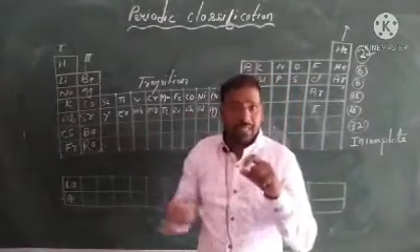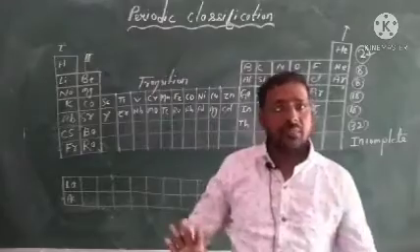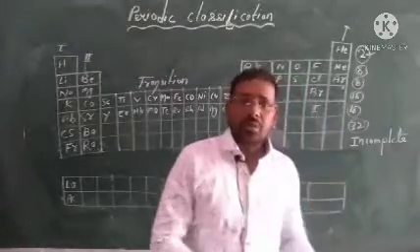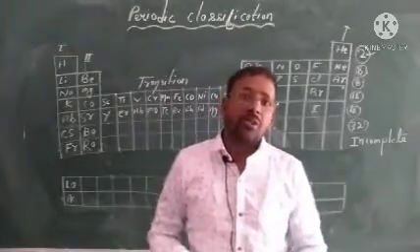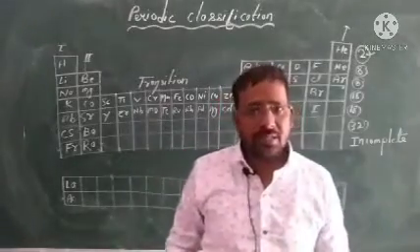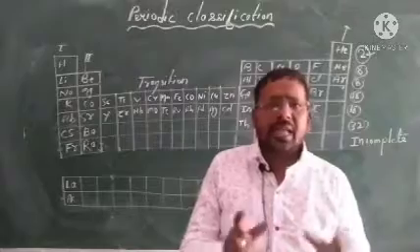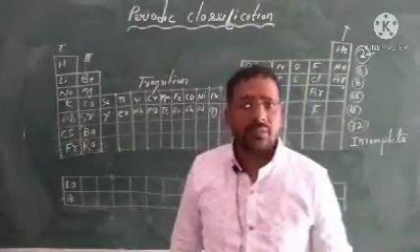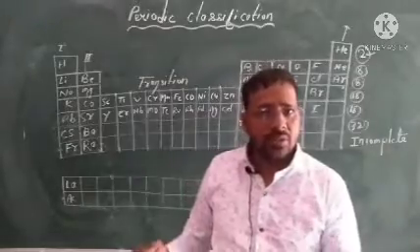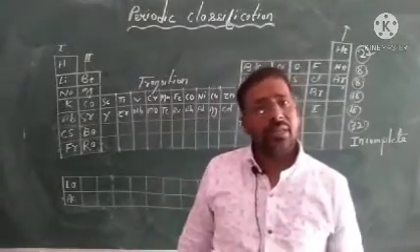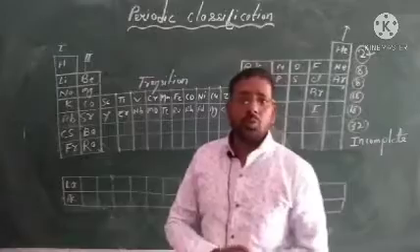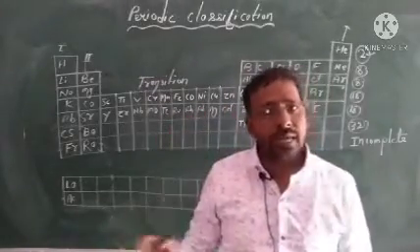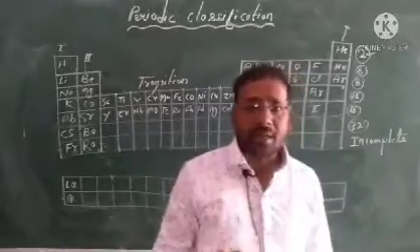The 8th element and its first are similar. In his table, it was valid for the lighter elements, up to calcium, and at that time noble gases were not known. Once they were discovered, he failed to arrange the noble gases in his table. That's why Newlands' law of octaves failed.